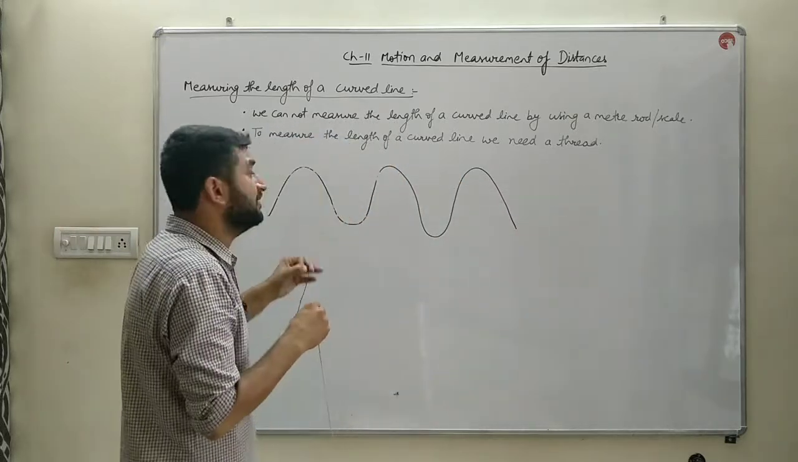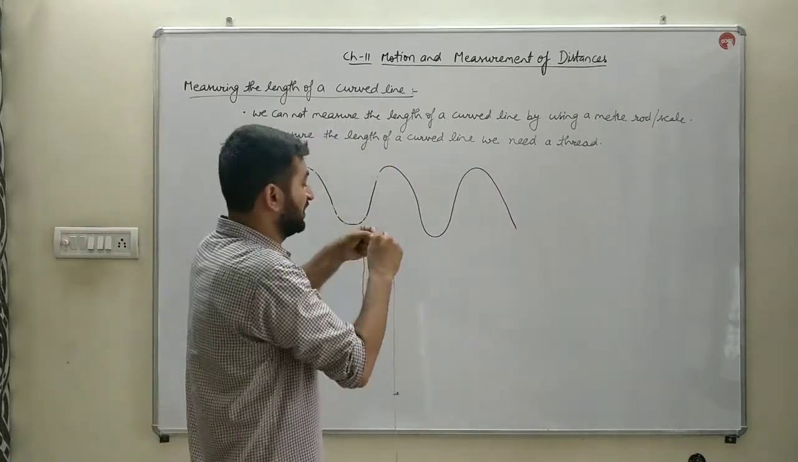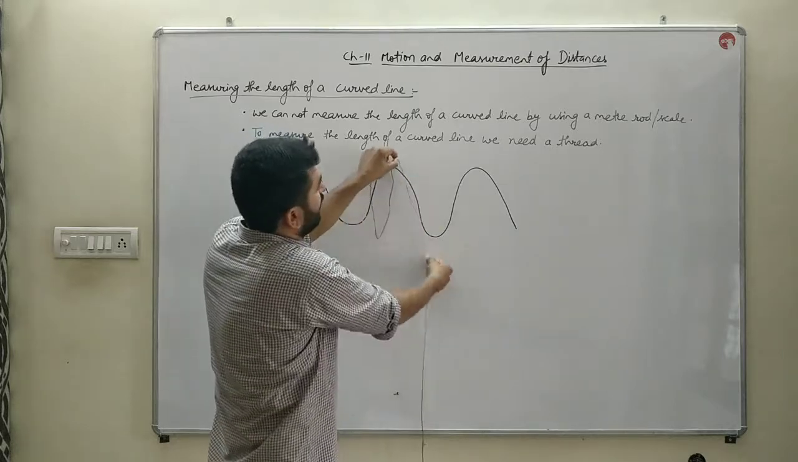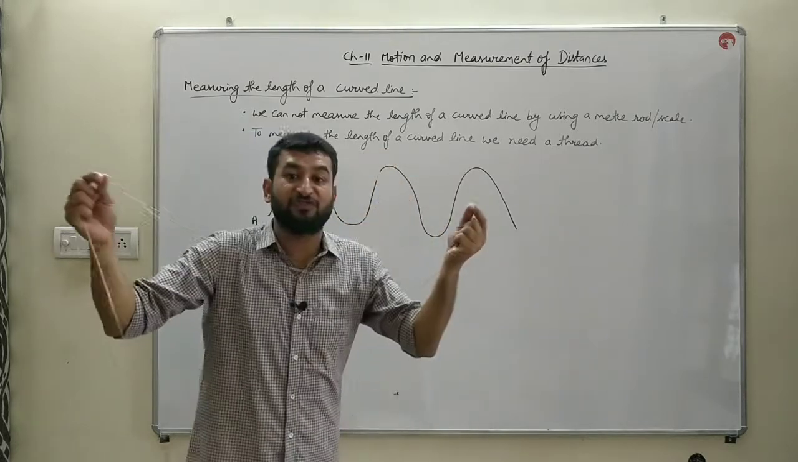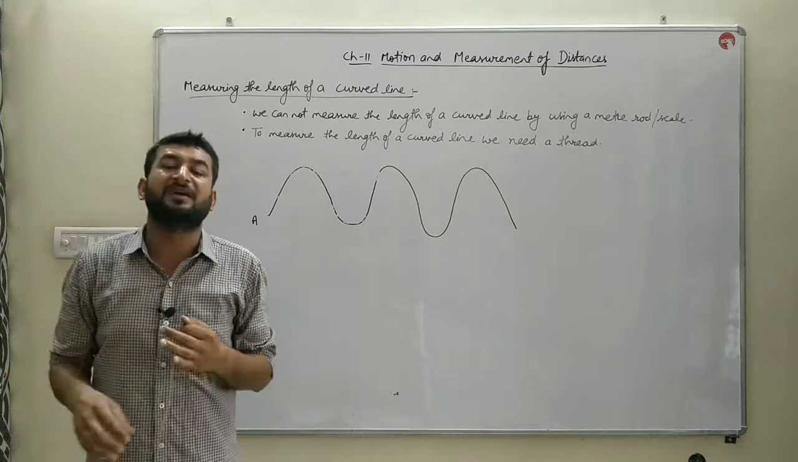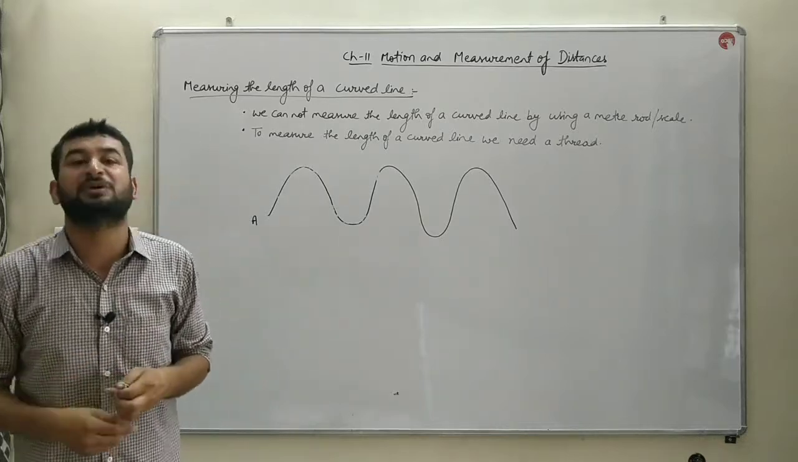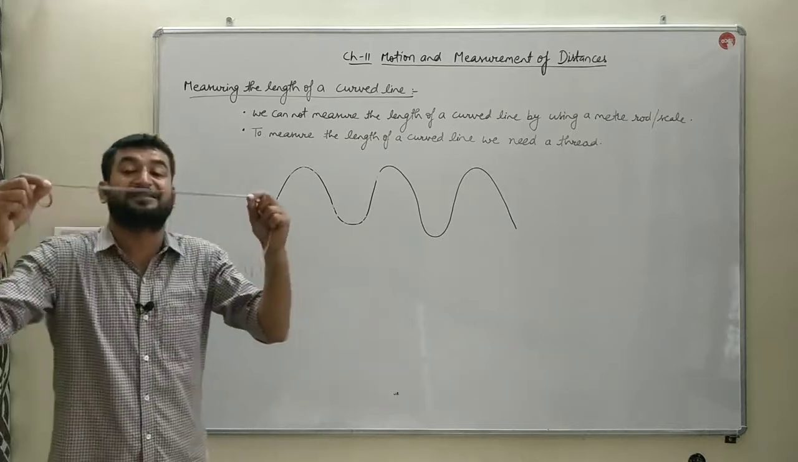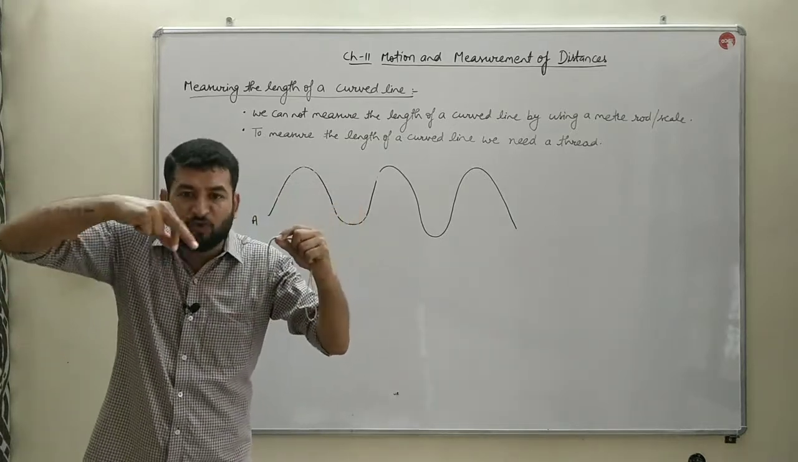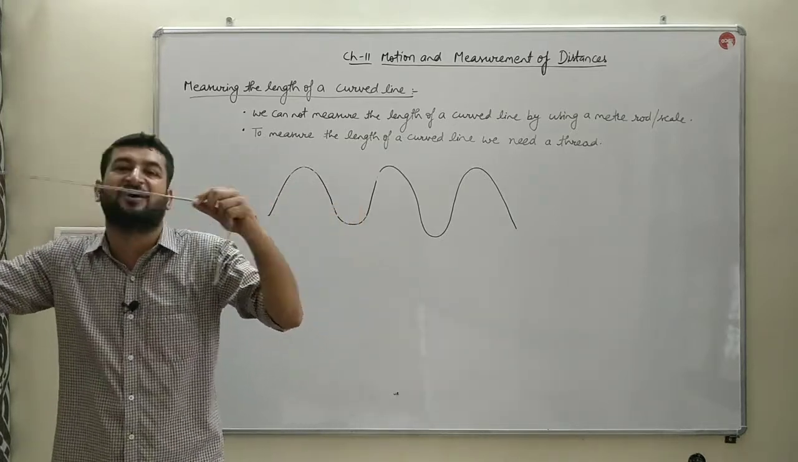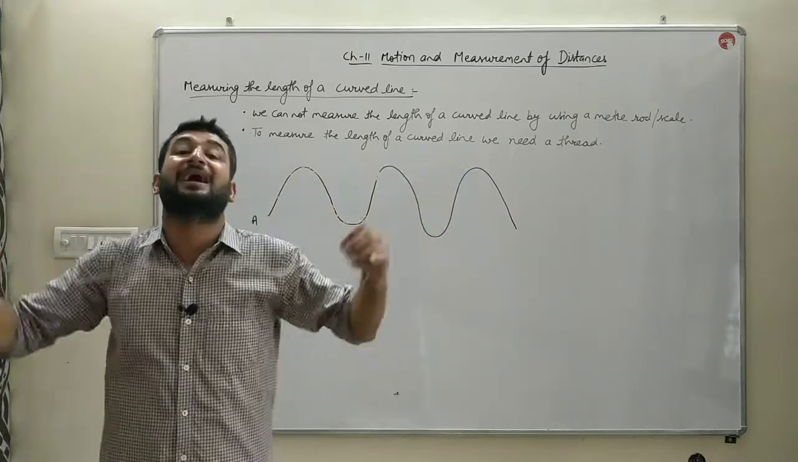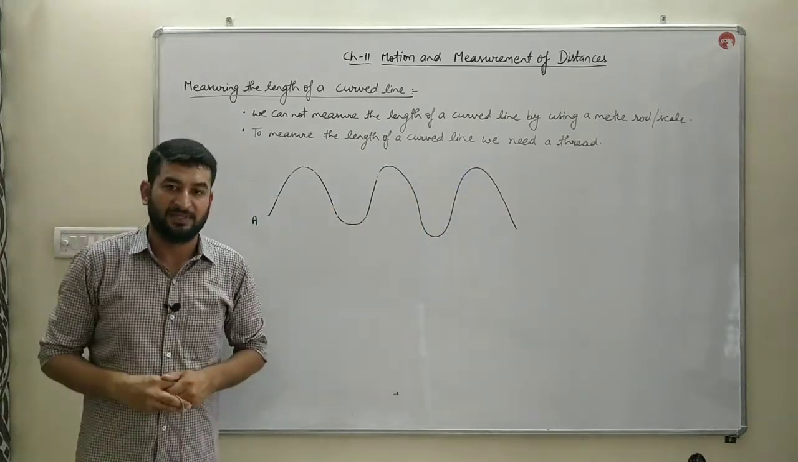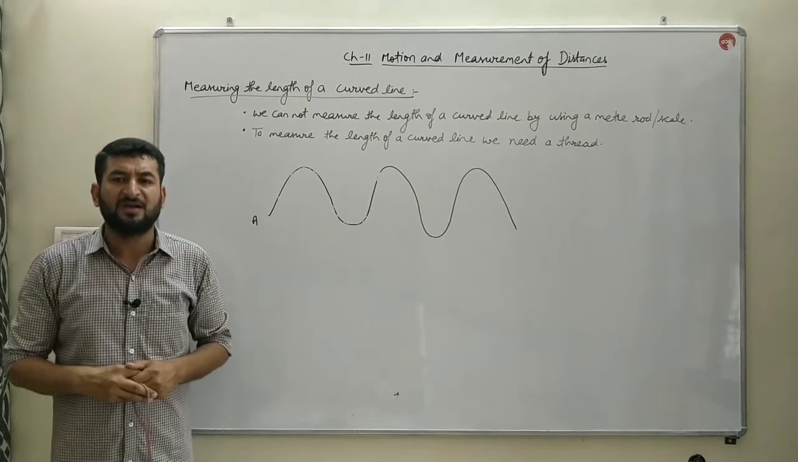For the rest of it, you will follow the same procedure. From here you can start and then measure the whole curved line by the help of this thread. So to measure a curved line, we cannot use a meter scale or a meter rod; we require a thread. First, move the thread along the curved line, then make it straight and measure its length. So this is the procedure to measure the curved line.